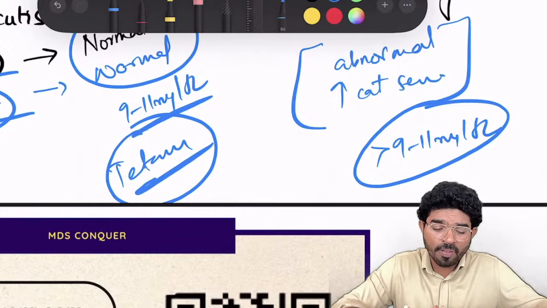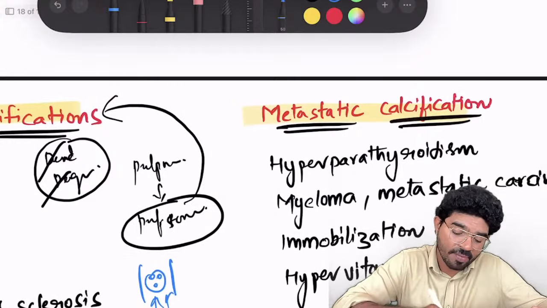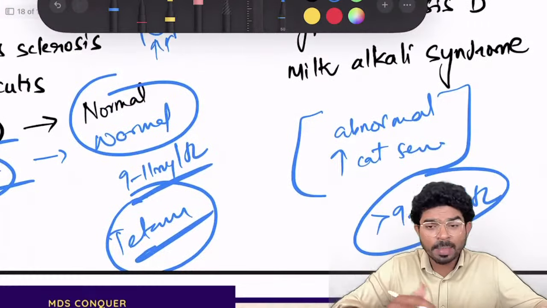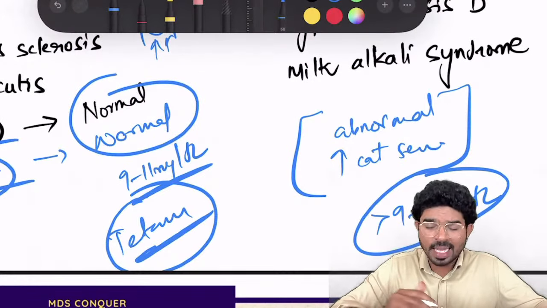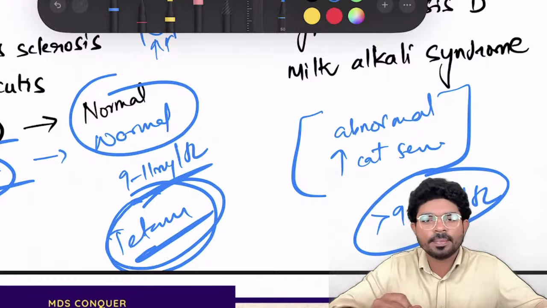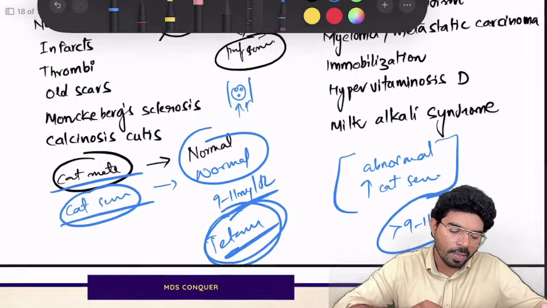That can lead to which type of calcification? That can lead to metastatic calcifications. Calcium levels normal 9 to 11. Whenever it is less than 6, it is called tetany. Now, you are very clear.